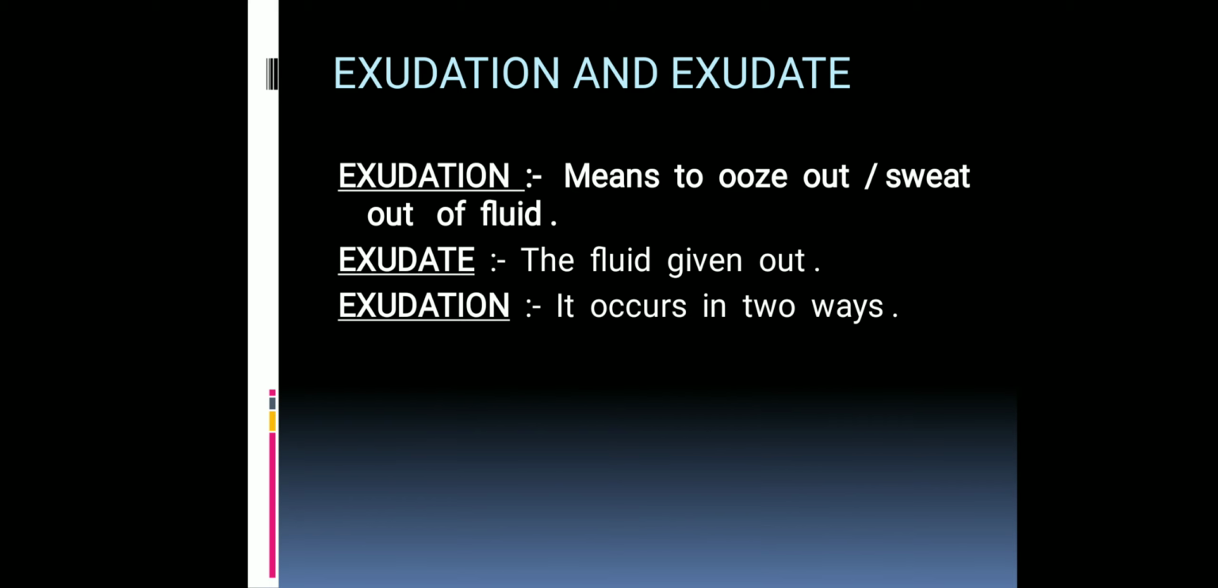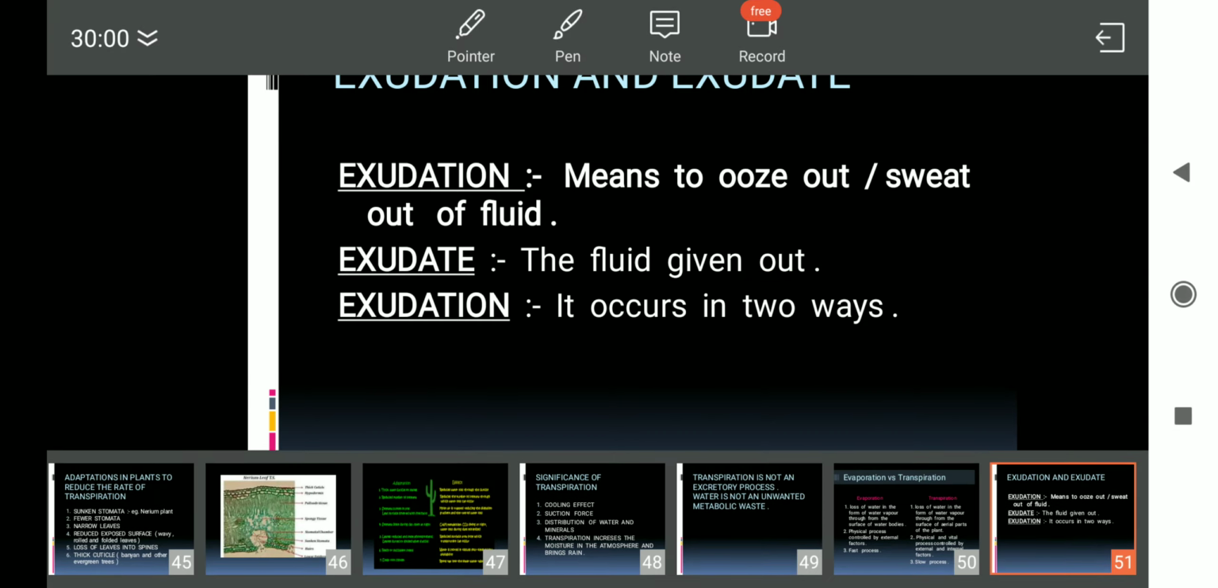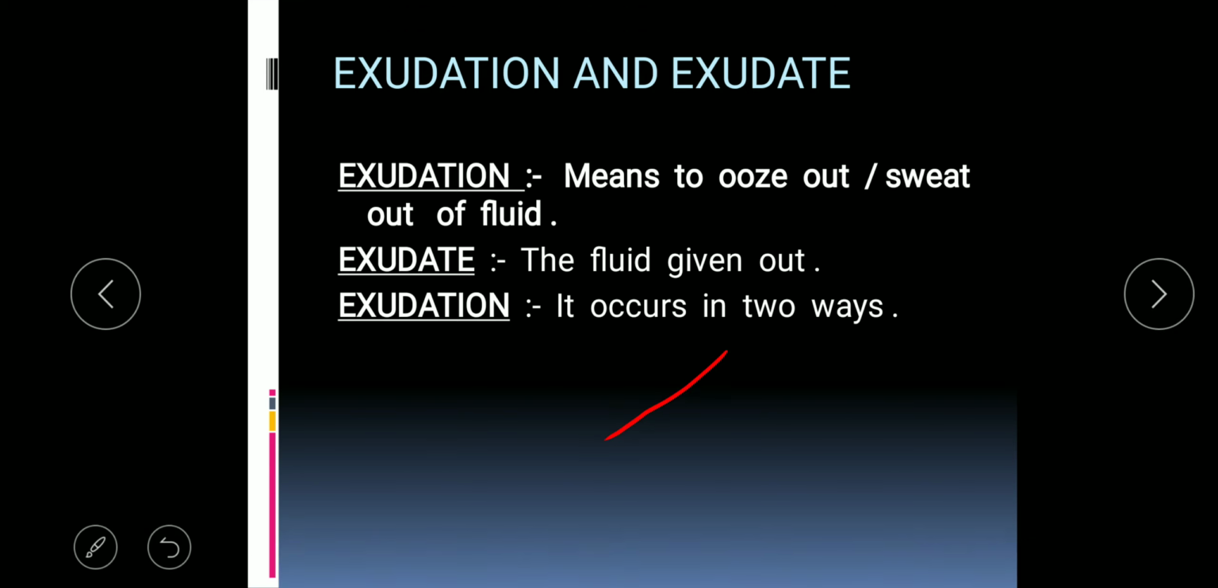Now what is exudation or exudate? Exudation means something moving out in the form of liquid. It means to ooze out or sweat out a fluid, and the substance which is oozed out is known as exudate. This exudation occurs in two ways in plants. And what are the two ways in plants? One is guttation and the other is bleeding.